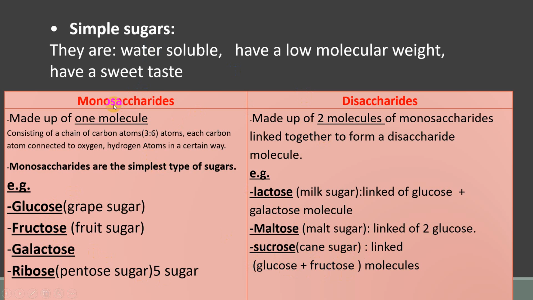So the simple sugar is either 1 molecule of sugar only, like this example, or 2 molecules of sugar, like lactose, it's glucose and galactose. Maltose, it's 2 glucose. Sucrose, it's glucose and fructose.